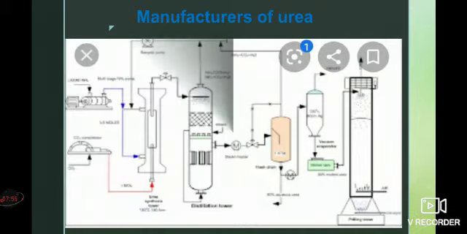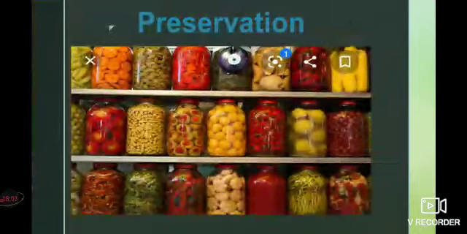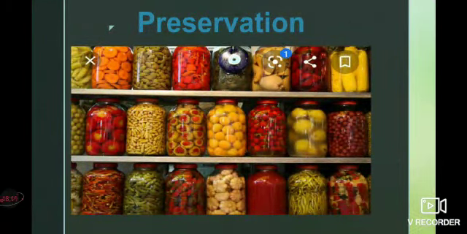The next use is in the manufacture of the fertilizer urea along with ammonia. And finally, it is used in the preservation of food grains. So these are the uses of carbon dioxide. It is used in soft and aerated drinks, in fire extinguishers, and in the production of sodium carbonate. Dry ice, the solid form of carbon dioxide, is used as a refrigerant and produces dense fog. It is also used in the manufacture of urea fertilizer and in the preservation of food grains.